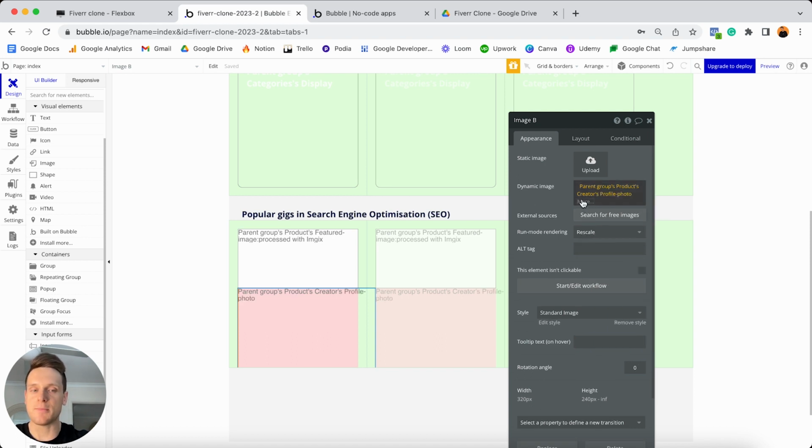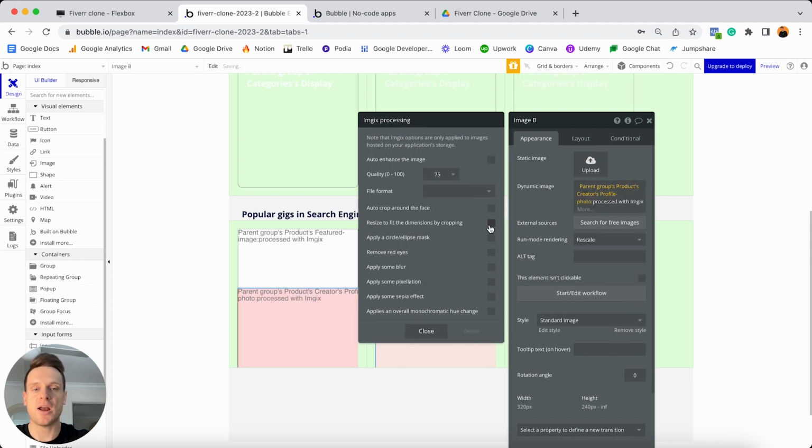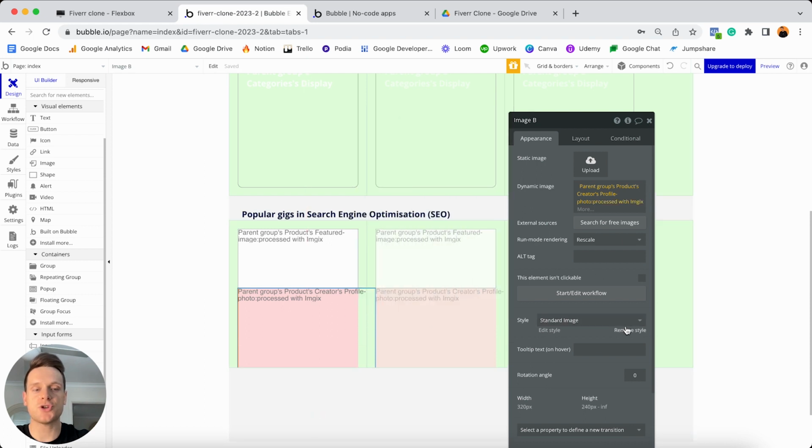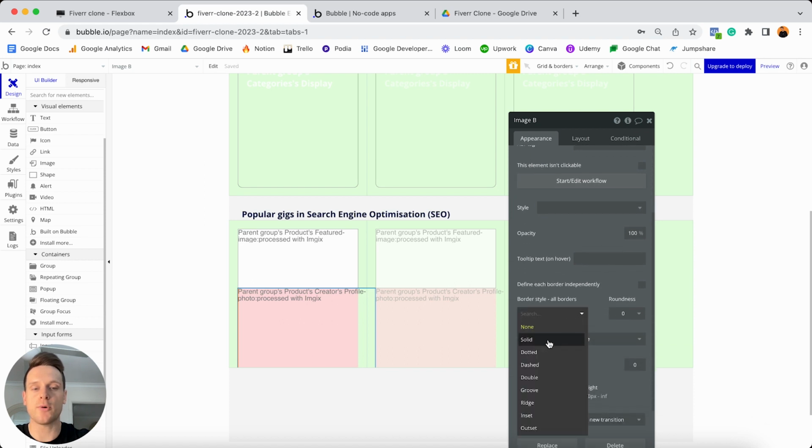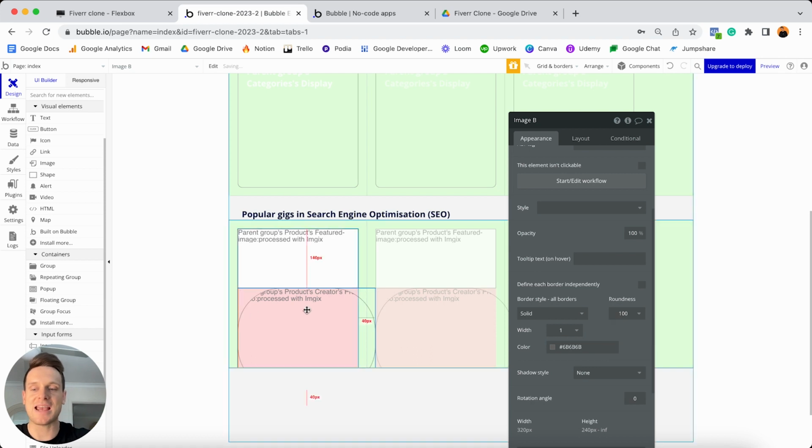When I'm working with images, as I said, I'm always going to select this more option, and I'm going to choose to process images with imgix. That way I can tick this option to resize the dimensions by cropping them. I'm also going to choose to remove the style of this image, so that way I can add a solid border around it. And for the roundness of this image, I'm going to set this to be 100, so that way it becomes a perfect circle.